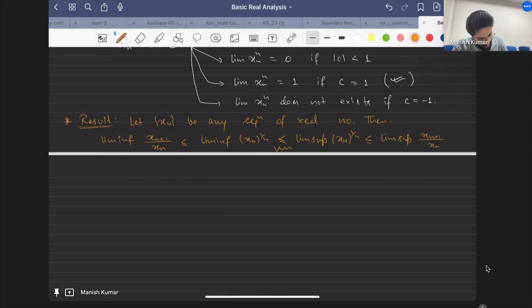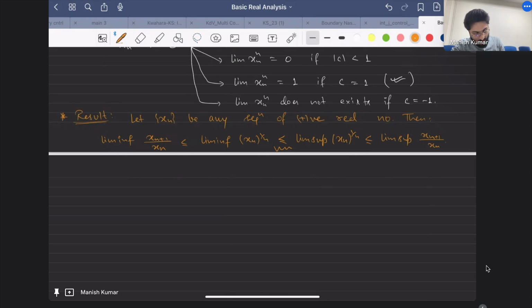The main thing is that the first inequality and the third inequality are true. Here I should also write that xn is a sequence of positive real numbers, because otherwise xn raised to the power 1/n might not make sense. So this is the result.